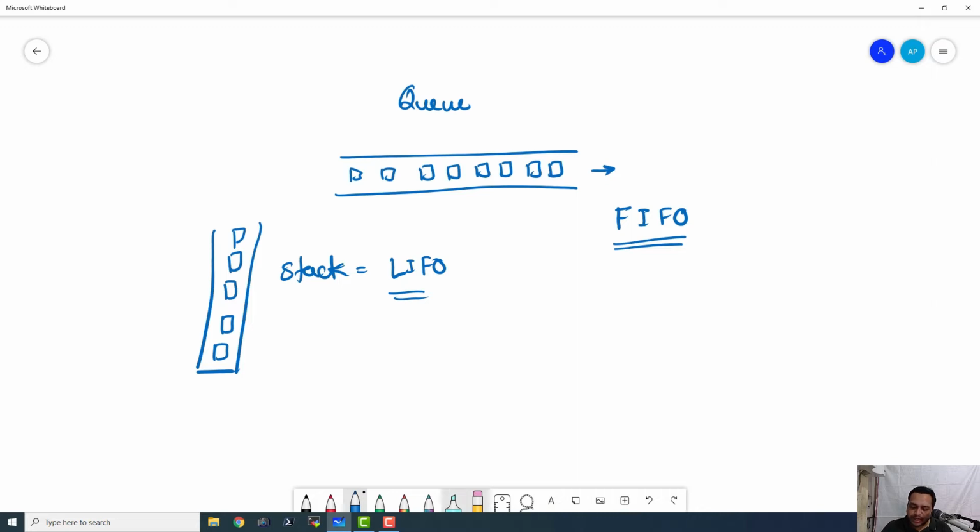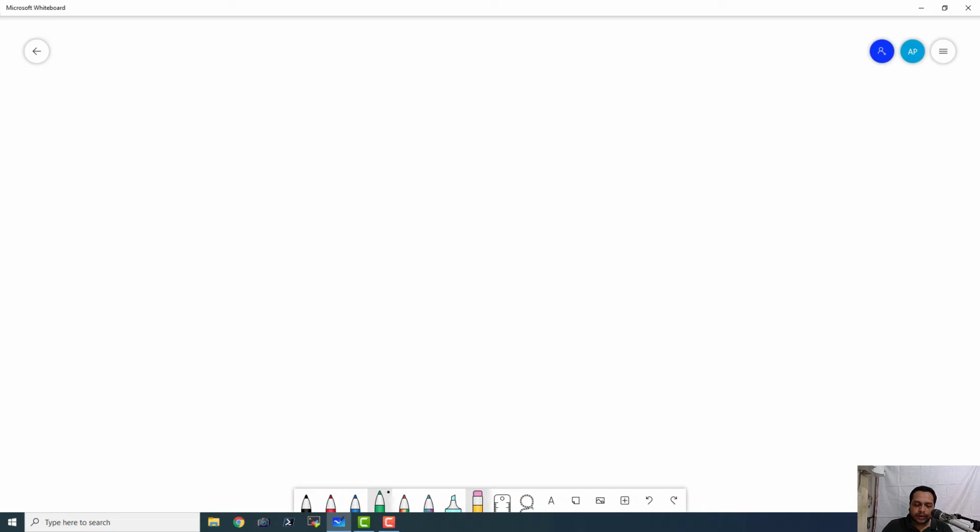Now there are various applications of queue, so let us see them. So one of the most prominent application of a queue is buffer. Buffer is going to hold all the incoming data in that, and then it is going to release that data as per the requirement of the end process. Okay, so we can have actually a buffer in our printer. Okay, so it is known as spooling.